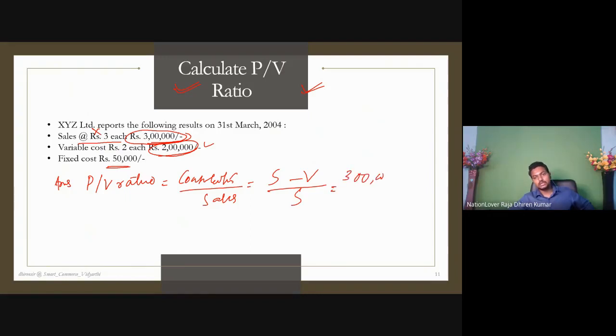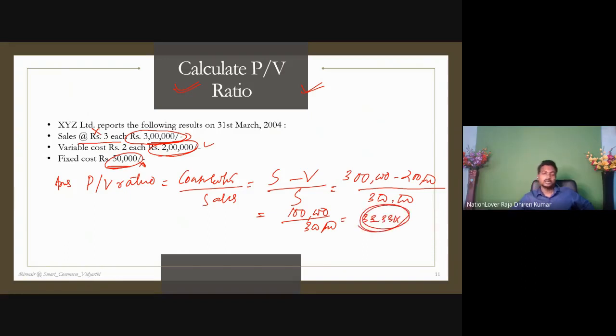Sales is 3 lakh minus variable cost 2 lakh, divided by sales 3 lakh. Sir, what is the use of fixed cost here? No use. So 3 lakh minus 2 lakh comes to 1 lakh divided by 3 lakh. That means 1 by 3, which is 33.33%. That is our PV ratio. Understand?